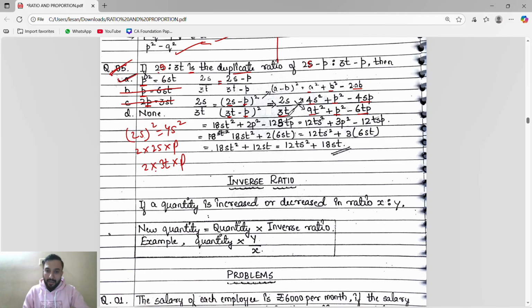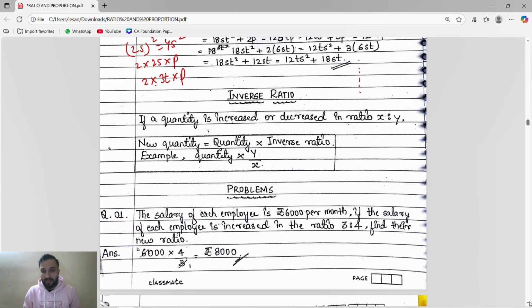That's khatam. I know when you solve this, after 4 to 5 steps you will get the same: p square is equal to 6st. So why take tension? I know most of you will memorize the answer p square is equal to 6st. You can do that also, because in the examination they will not change these values. The options will remain the same, even for question number 4 also.